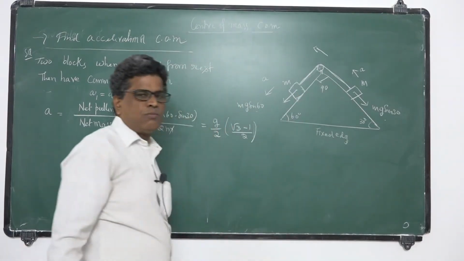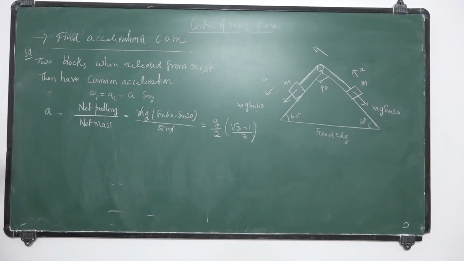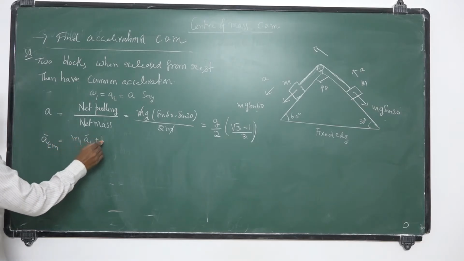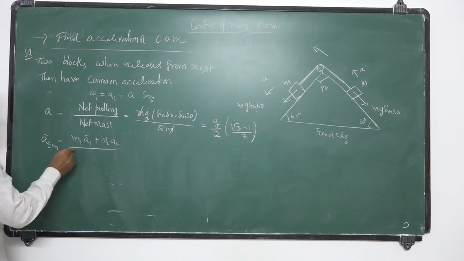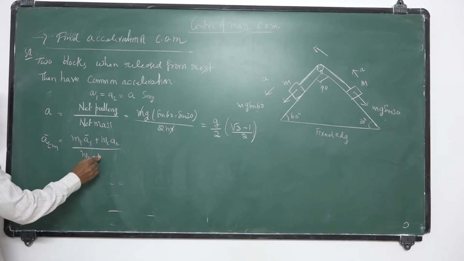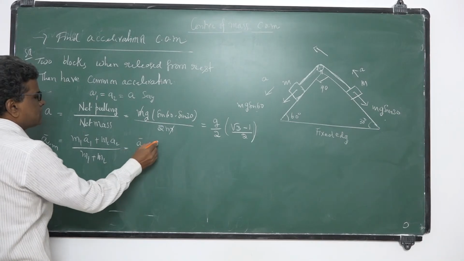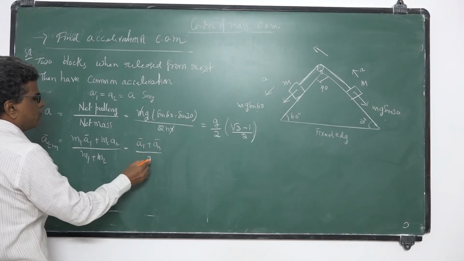Okay, so masses are equal. So again we have the acceleration of center of mass. The formula is m1 a1 plus m2 a2 by m1 plus m2. Since the masses are equal, we have a1 bar plus a2 bar by 2.